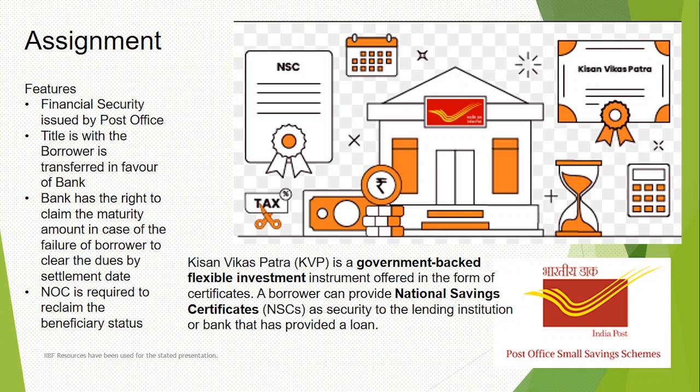The only way you can recover it in your name is to clear the loan and get an NOC from your banker. So once you do this assignment with the post office, you are going through proper documentation and giving evidence to the banker, and the banker will be able to give you a loan on the same security. The definition of KVP and NSC is mentioned below.